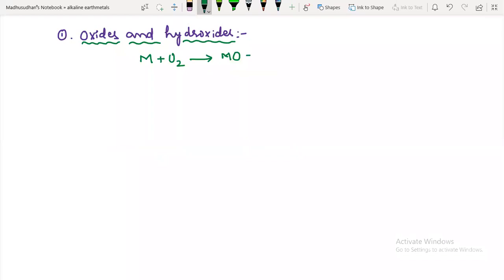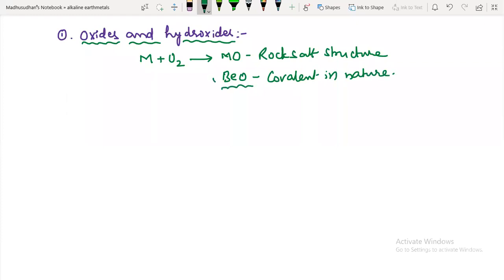Most of these metal oxides have the rock salt structure, which means their structure resembles sodium chloride. The important point is that beryllium oxide is covalent in nature, and the remaining are all ionic in nature. Just now we have done this. And how will you get hydroxides? These metal oxides on reaction with water give metal hydroxides.